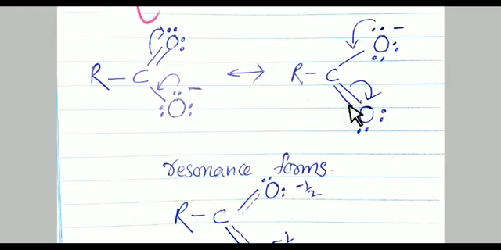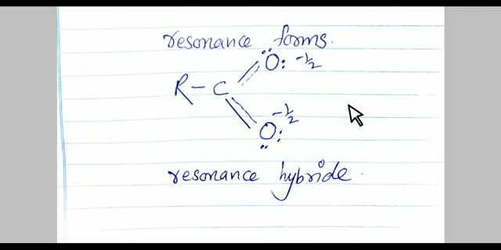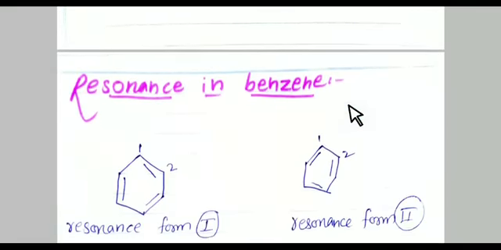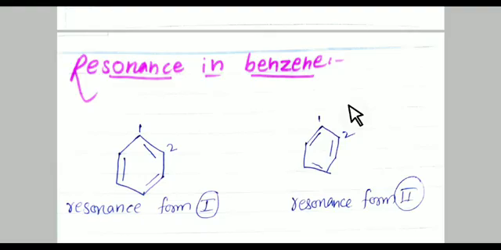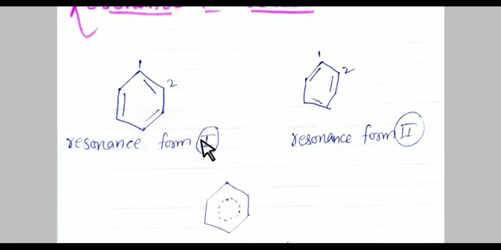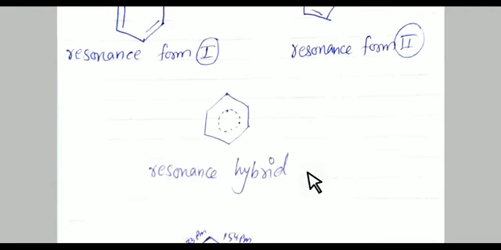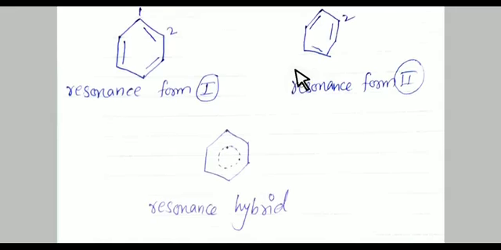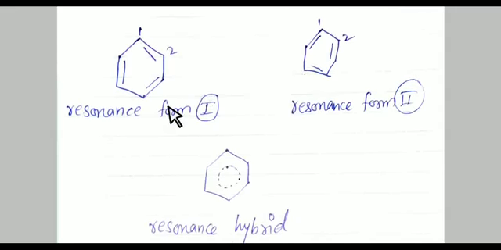So this is the structure of carboxylic acid. We show resonance structures. Now the next is resonance in benzene. As you have seen, in benzene again two structures are possible, resonance form 1, resonance form 2, and the third structure is the resonance hybrid. As you have seen on your screen, it is resonance form 1, it is resonance form 2, and it is the resonance hybrid. See here, the conjugate double bonds are different in these two structures.